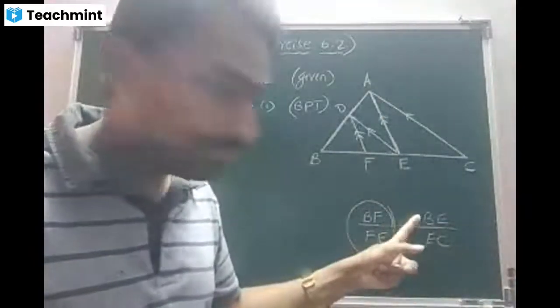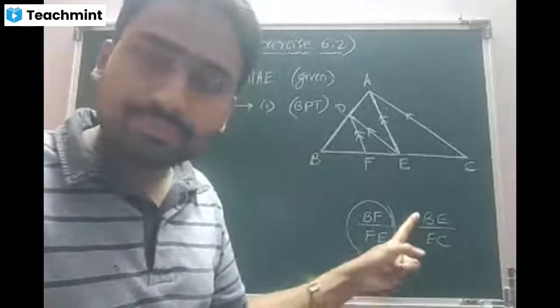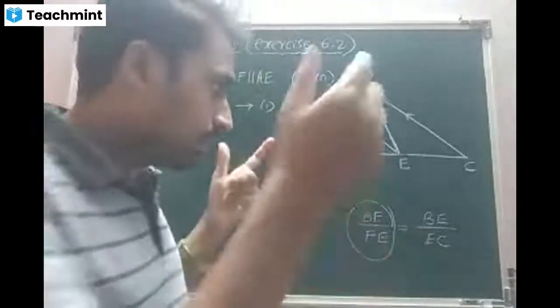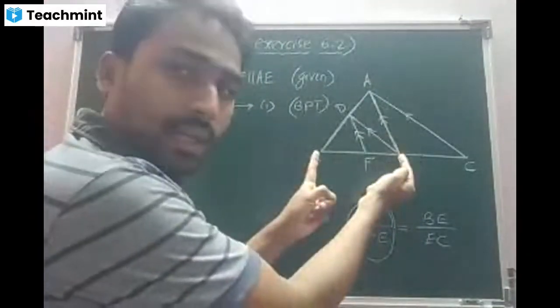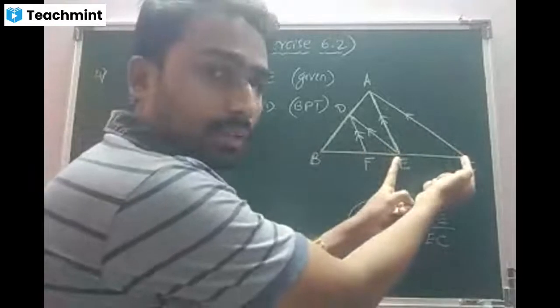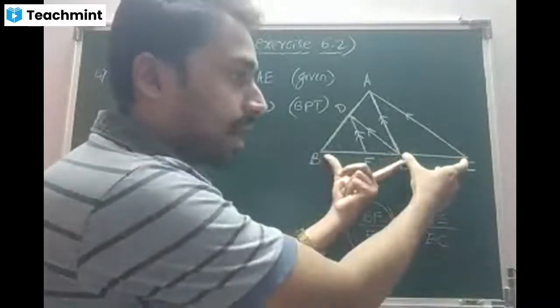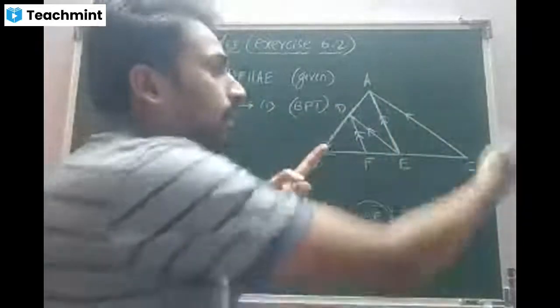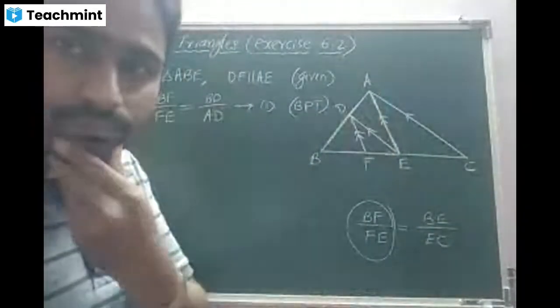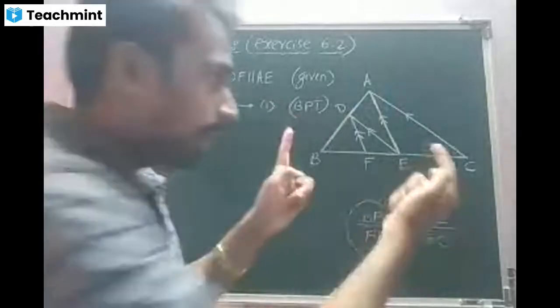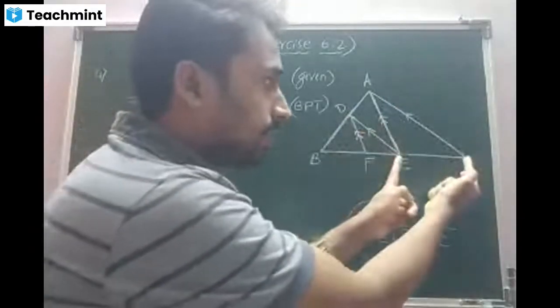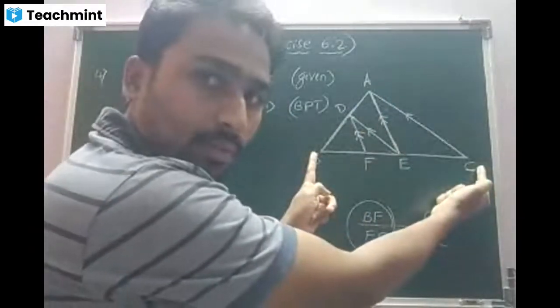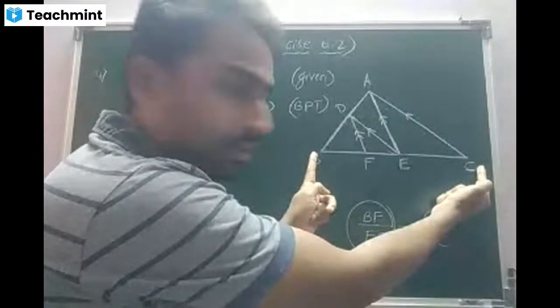What is that, beta? BE by EC. Now focus on BE and focus on EC, beta. This and this are the part of the side BC, and BC belongs to the bigger triangle ABC. Am I right, beta? Yes, sir. I repeat, BE and EC are the part of BC, which is a bigger side.